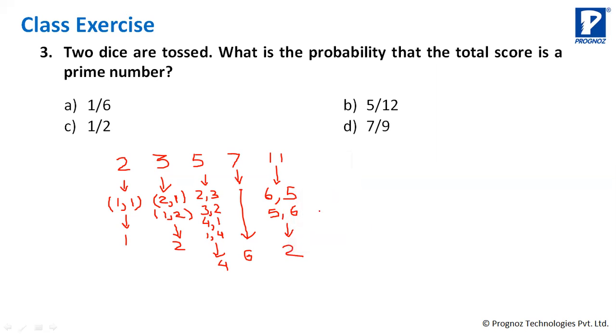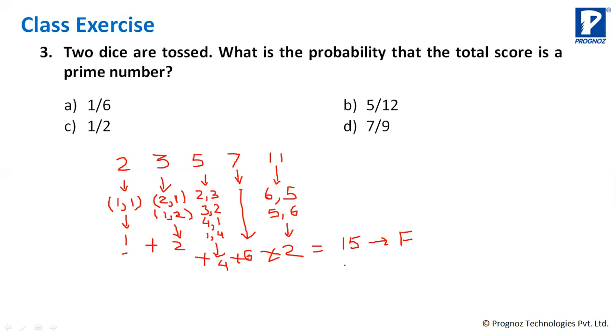So now, what is your total number of favorable events? 1 plus 2 plus 4 plus 6, yes, plus 2 is equal to 15. So total number of favorable events are 15. So there are 15 events which favor that the score will be a prime number.